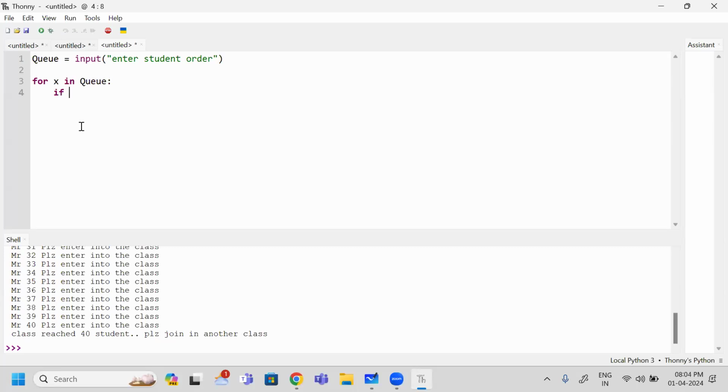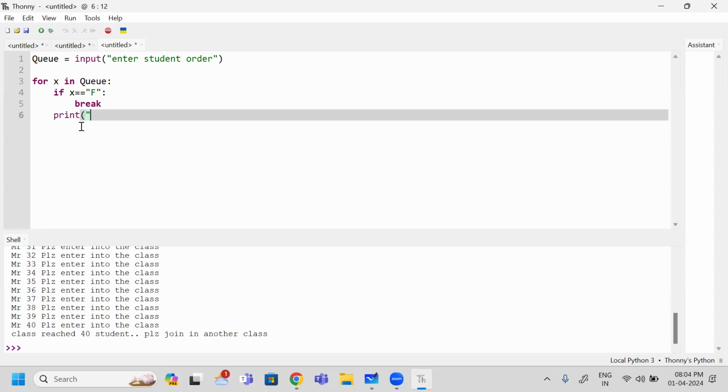So if the X person is equal to female, I am going to write break, to see what happens if I use break. Actually, I should write continue there, but wantedly I am testing what happens when I use break. Next, I print: Mr. X, welcome to Python class.